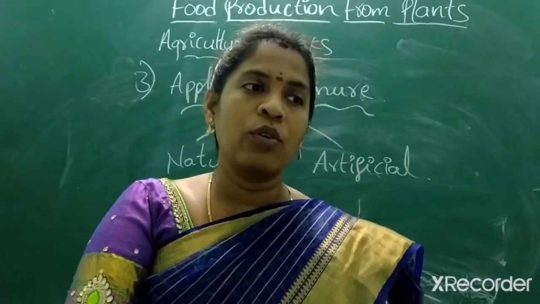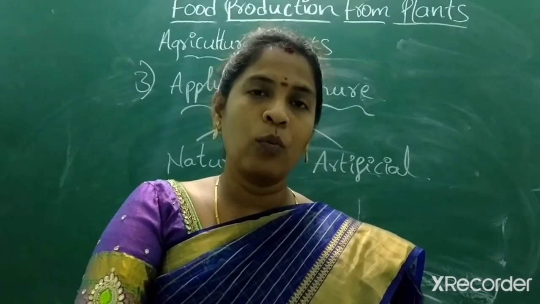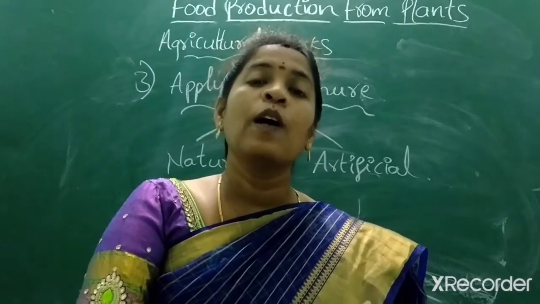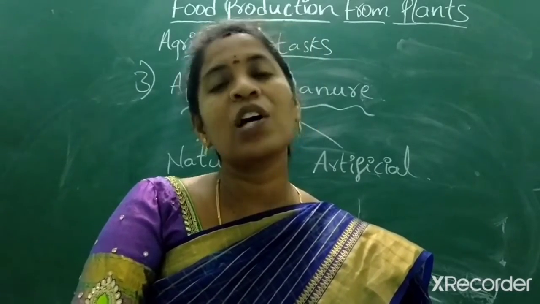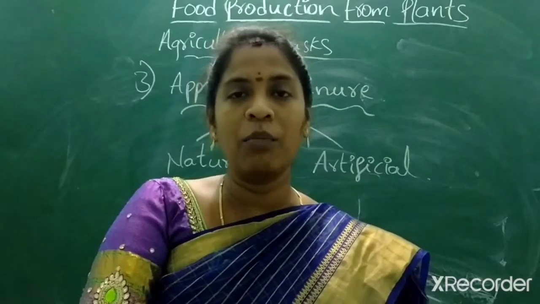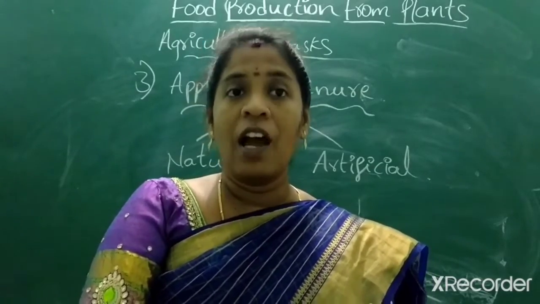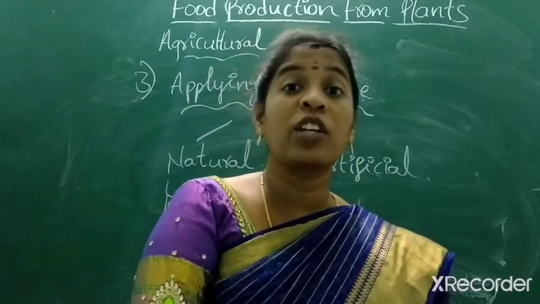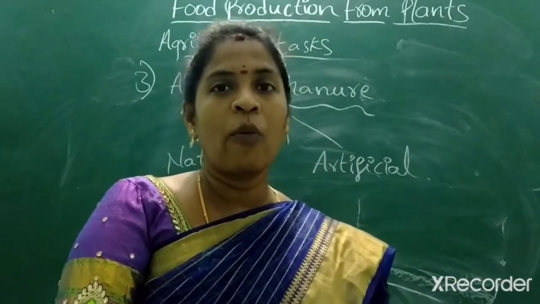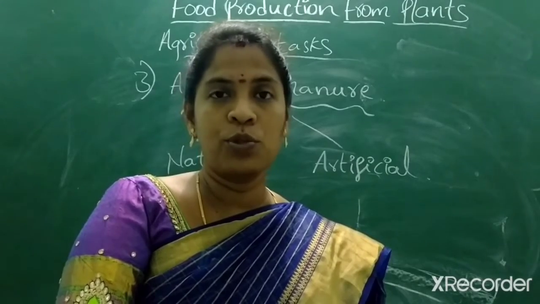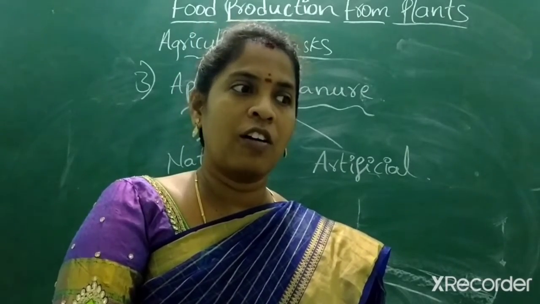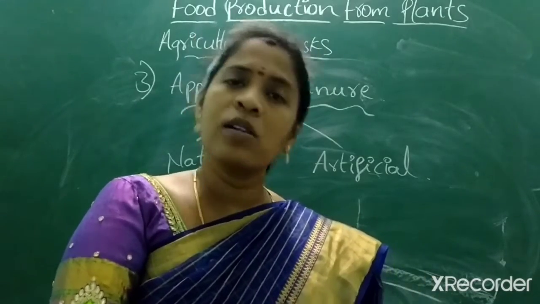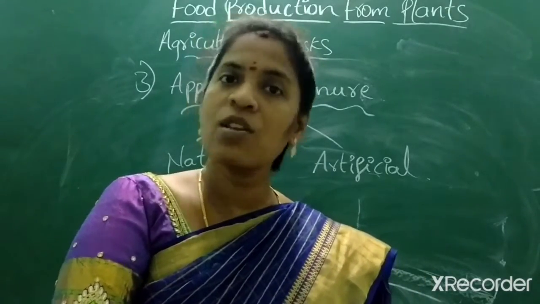They do it, so because of that, what happened? When you leave the plant like that, the whole body decomposes properly and provides proper nutrients to the soil. And in that soil, if you grow other plants, they get proper nutrients. And for the manuring, we can also follow one more method, that is crop rotation. So one year one crop, another year another crop. For example, this year you choose rice, next year choose groundnut, and again rice. Like change the crop, then also the nutrient replenishment takes place in the soil.